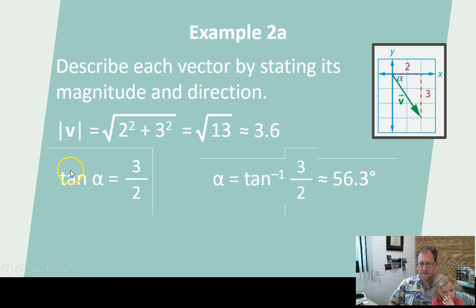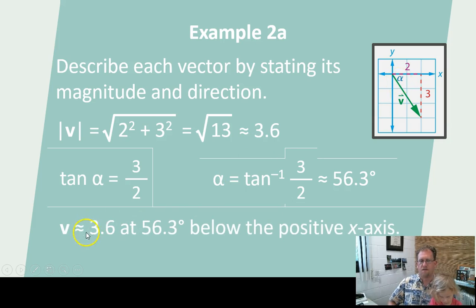I can just take the inverse of the tangent here, right? I can arctan 3/2. So 3/2, hit the arctan button, and I get 56.3 degrees. So I would express this as 3.6 at 56.3 degrees below the positive x-axis. So below the positive x-axis, 56.3 degrees, draw a line 3.6 long, you have this vector.